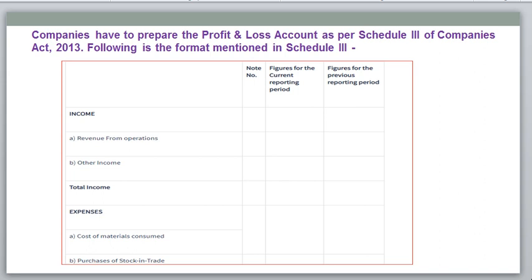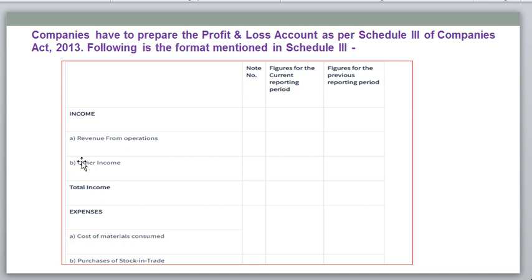So for companies, they have to prepare the profit and loss account as per Schedule 3 of the Companies Act. This is mandatory. Every company needs to prepare the profit and loss account as per Schedule 3, as per Indian accounting rules. Here, income means once you sell any product, you will get the income. So revenue from operations, other income, then you will get the total income. Whatever income you are getting, the same you can take in. And what are the expenses incurred by the particular company, the same you can take in.